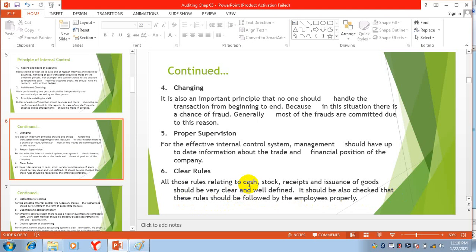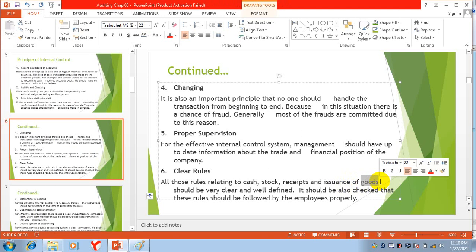Suppose we want to purchase assets. There will be a proper rule defined for the procedure. Suppose we want to purchase land, a building, machinery, or furniture. So what will be the procedure? There will be a meeting. After the meeting, there will be a discussion on that thing.